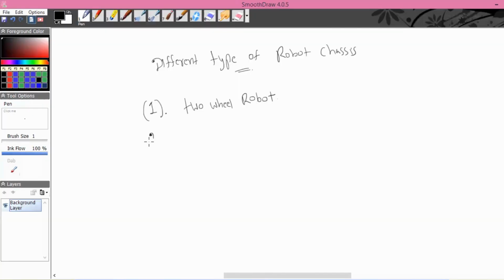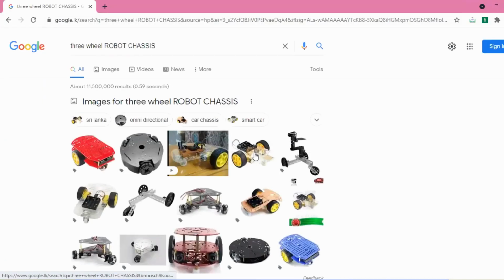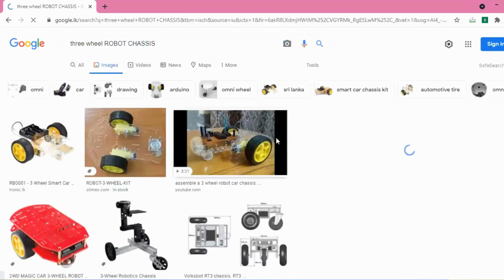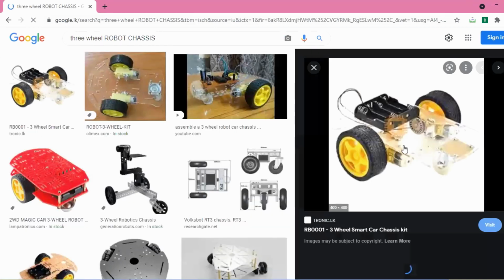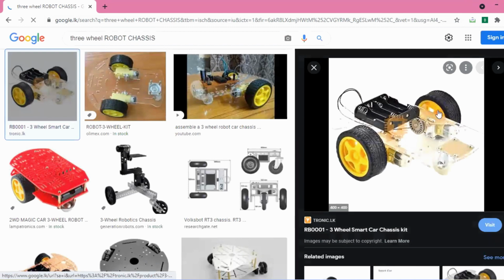So now let's discuss, I will show you another one, the three-wheel robot chassis. Three-wheel robot chassis, right? So this is what I am referring to as a three-wheel robot chassis, but also there are only two rubber wheels and only one caster wheel, right?